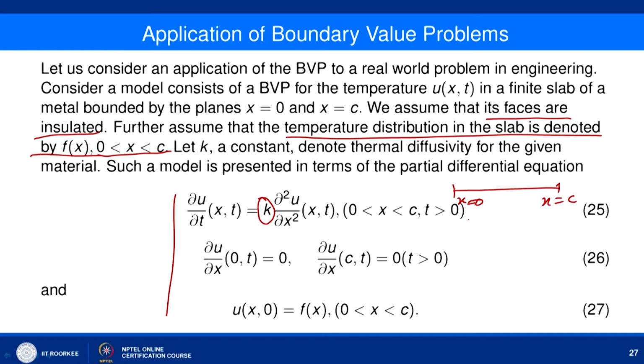On the boundary, since it is insulated, ∂u/∂x at x equal to 0 is 0 and ∂u/∂x at c comma t is equal to 0 for all t greater than 0. These are the boundary conditions and this is your initial condition. The initial temperature at time t equal to 0 is u(x,0) equal to f of x, that is what we have given here.